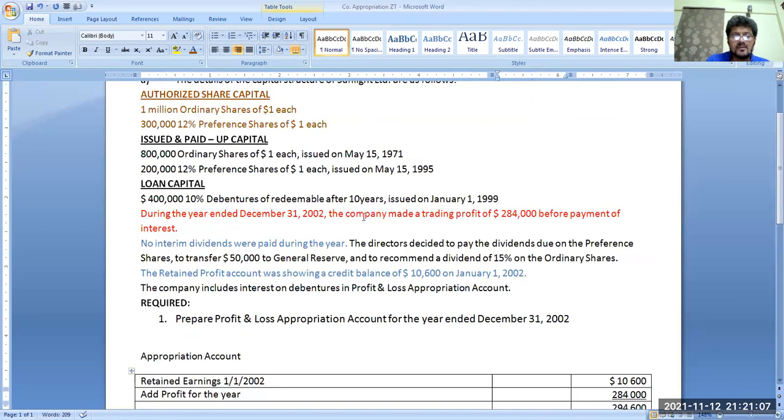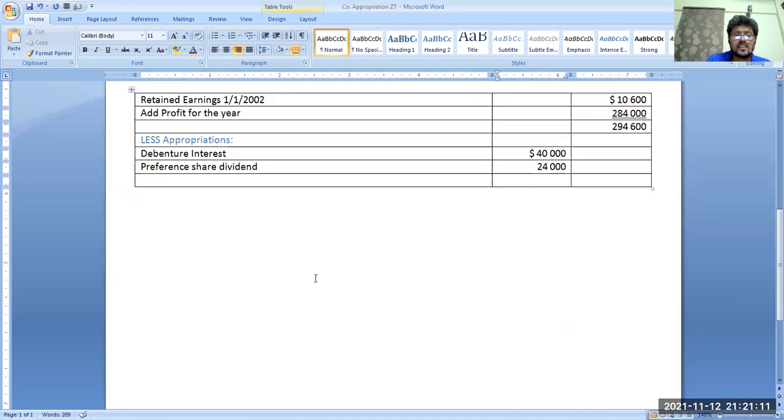What next? Transfer 50,000 to general reserve. That is 50,000.